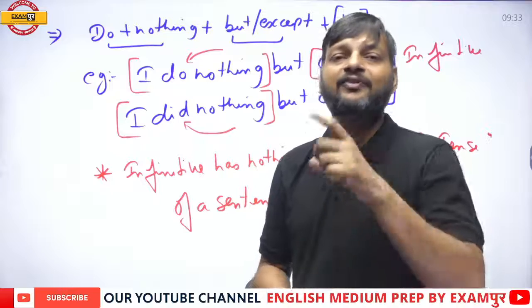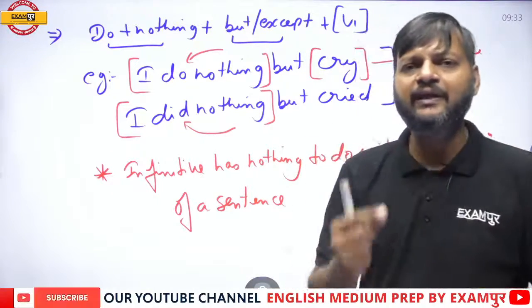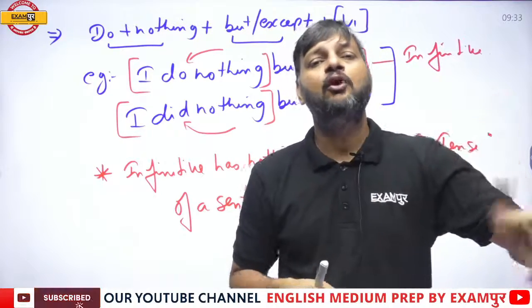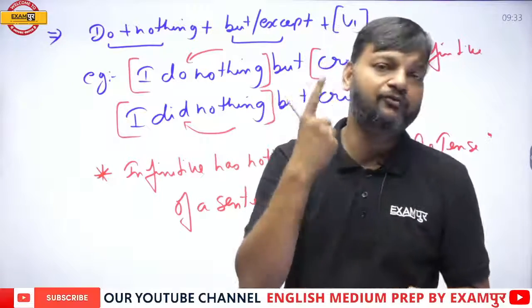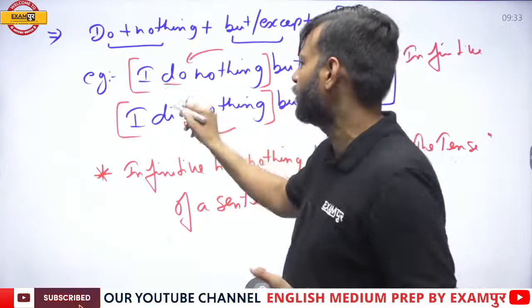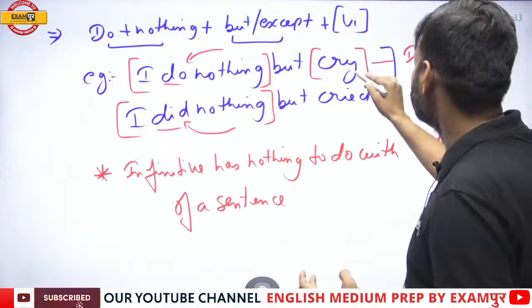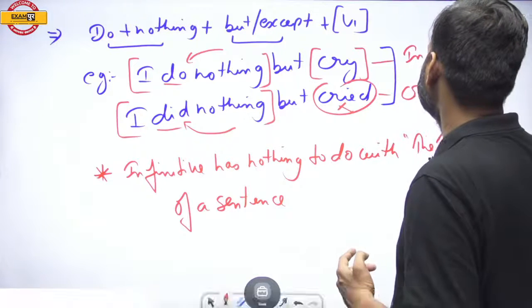Infinitive always, because the second form of the verb is not infinitive. What is infinitive? Infinitive is just the first form of the verb. It may be used with to or without to, but it always remains the first form. It has nothing to do with the tense. So whether the sentence is present or past, infinitive always remains in the first form. So cry here is right, but cried here is wrong. In place of cried, you have to write cry.